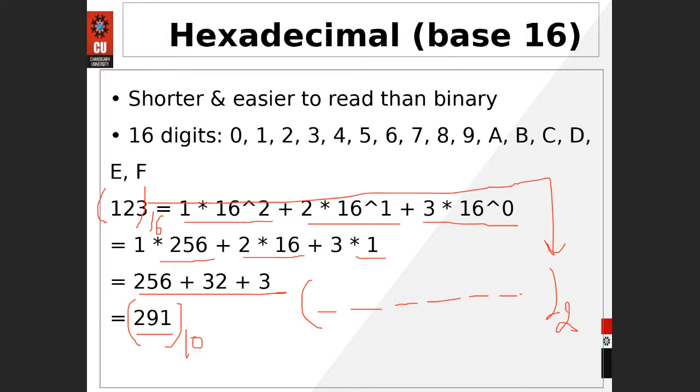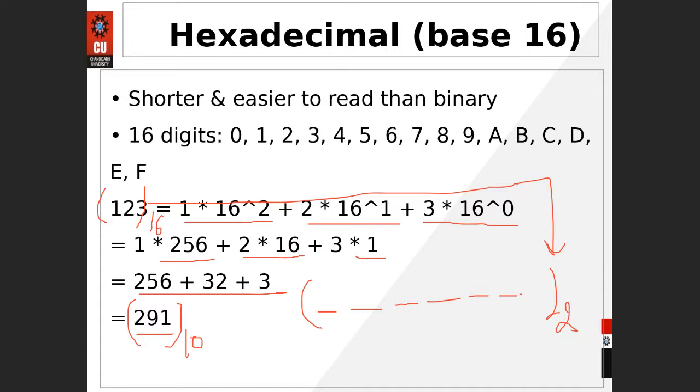Maybe 8 or 9 bits? I don't think 9 bits are required, beta. 123: 1, 2, 4, 8, 16, 32, 64, and after 64 comes 128. So I think 7 bits are more than enough to write 123.